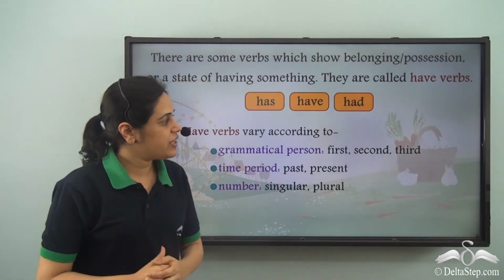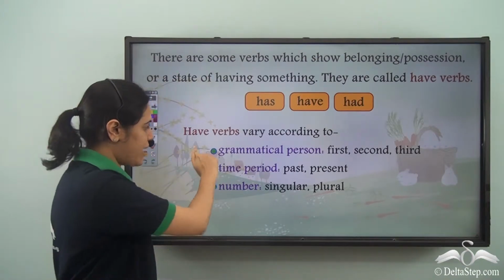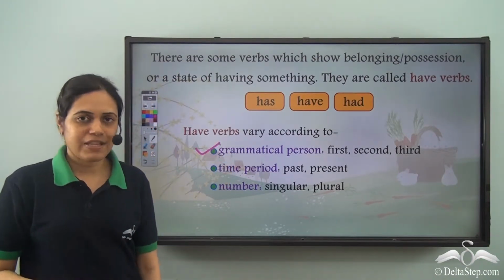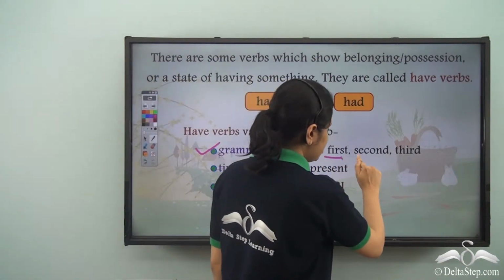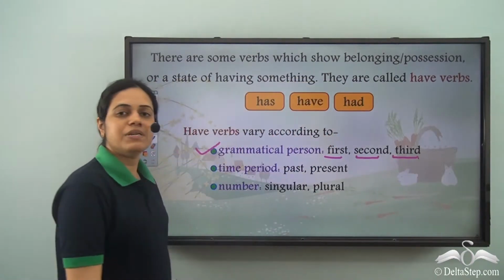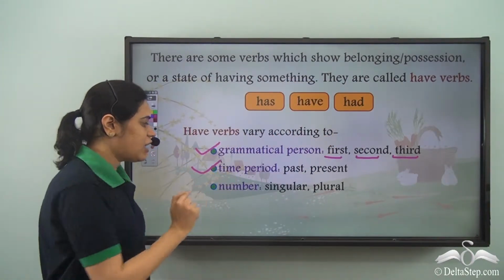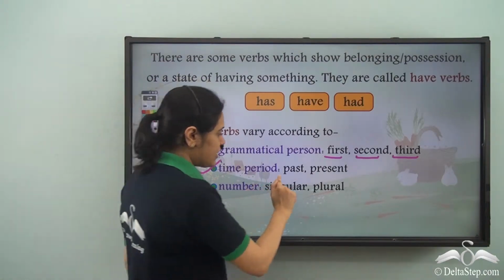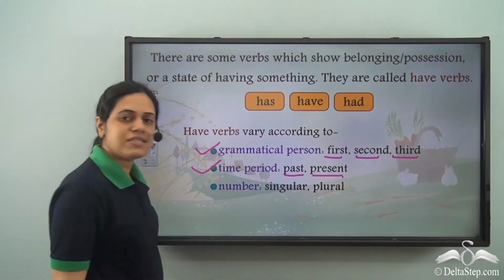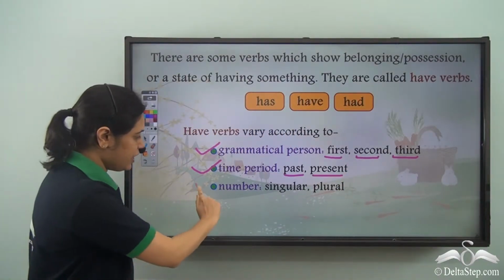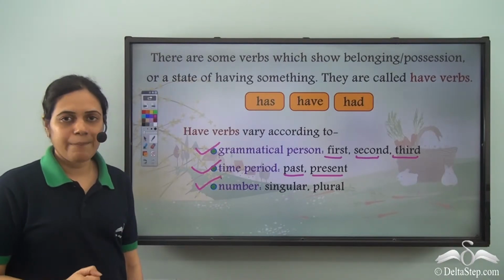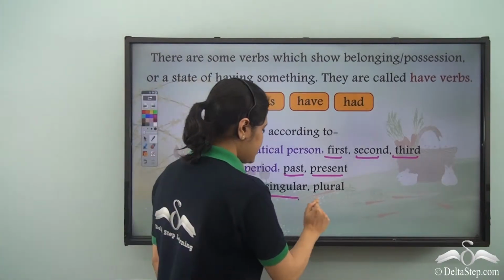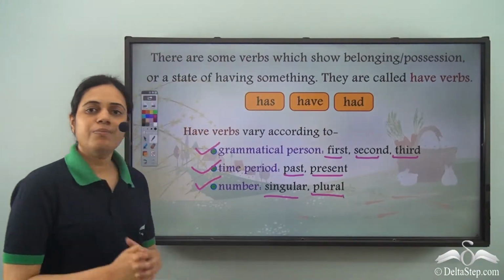Have verbs vary according to grammatical person, that is whether it is first person, second person, or third person. They vary according to time period, that is whether past or present, and they vary according to the number, that is whether the subject is singular or plural.